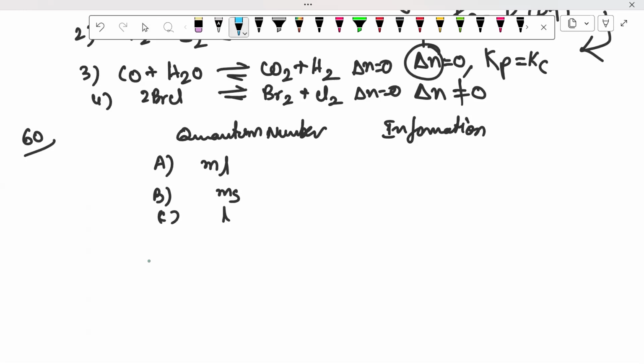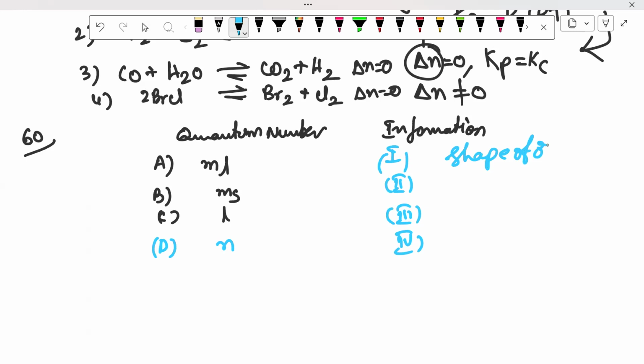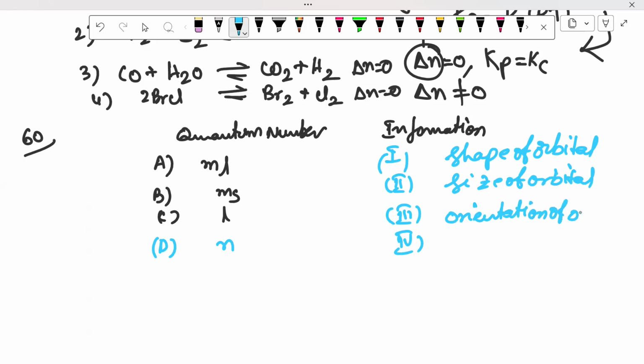Next, D, N. Here, 1, 2, 3, 4. What information do they give, can you please see? Shape of orbital. Next, size of orbital. And the next, orientation of orbital. Next, orientation of spin of electron.